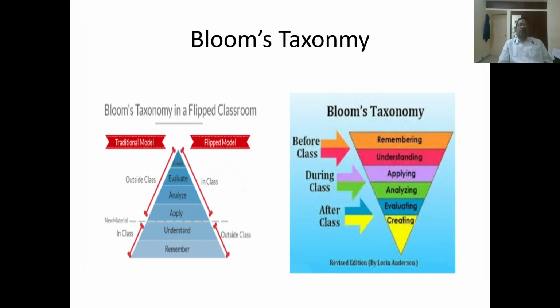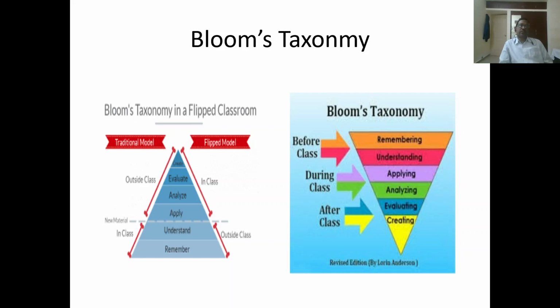Then how it interacts with Bloom's taxonomy. Bloom's taxonomy in the flipped classroom looks like this. The traditional method is mainly in class, where we concentrate on remembering and understanding, while apply, analyze, evaluate, create are all done outside of class.